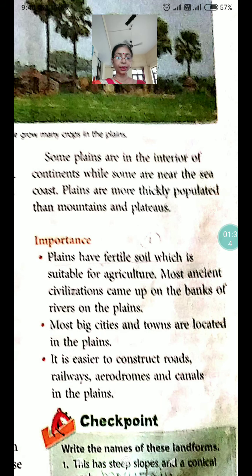So children, plains are level and slightly hilly, and the slope of the land is gentle. It has fertile soil which is suitable for agriculture. So most of the population lives in plains.